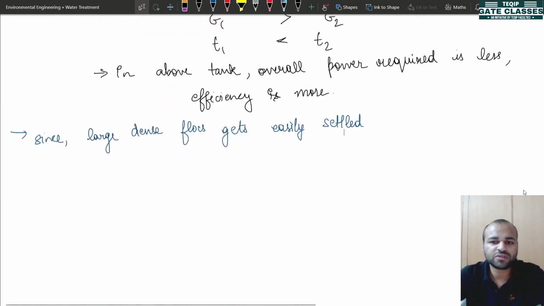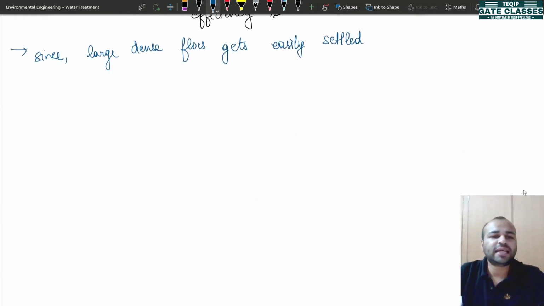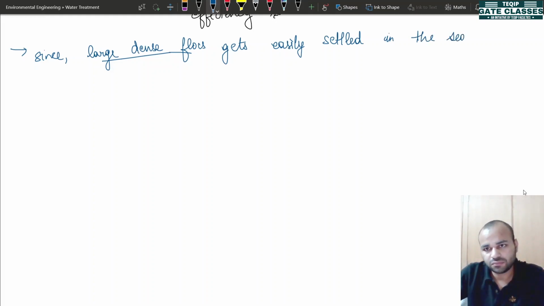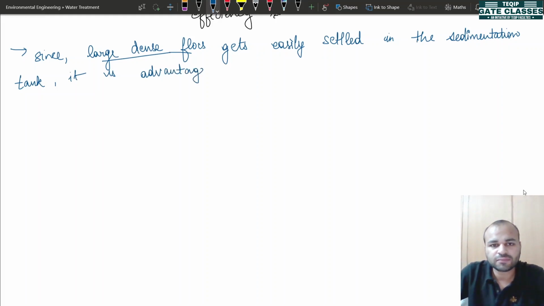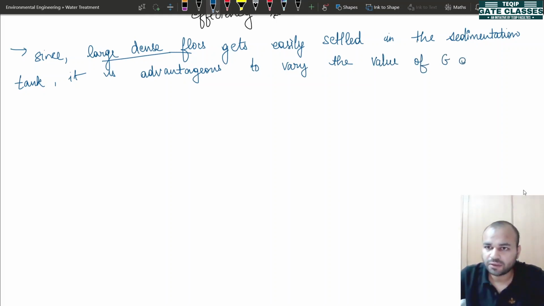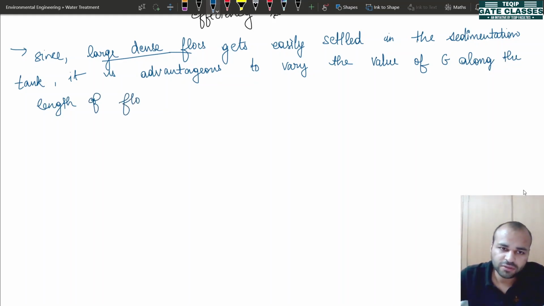So now let us take notes for this. Since large and dense flocks get easily settled in the sedimentation tank, it is advantageous to vary the value of G along the length of the flocculation tank.